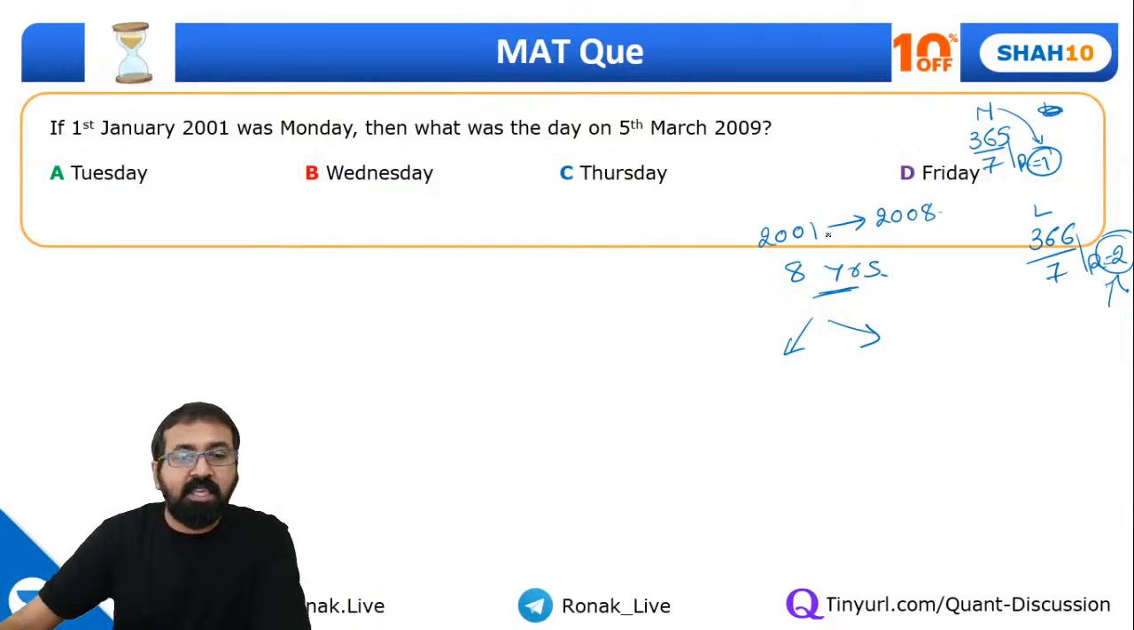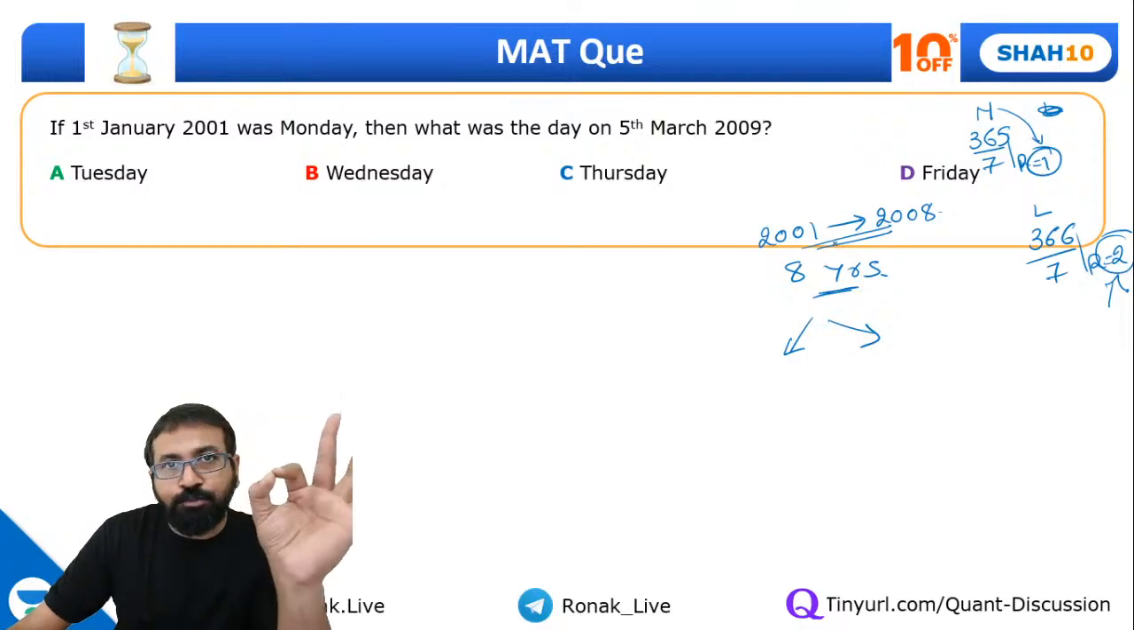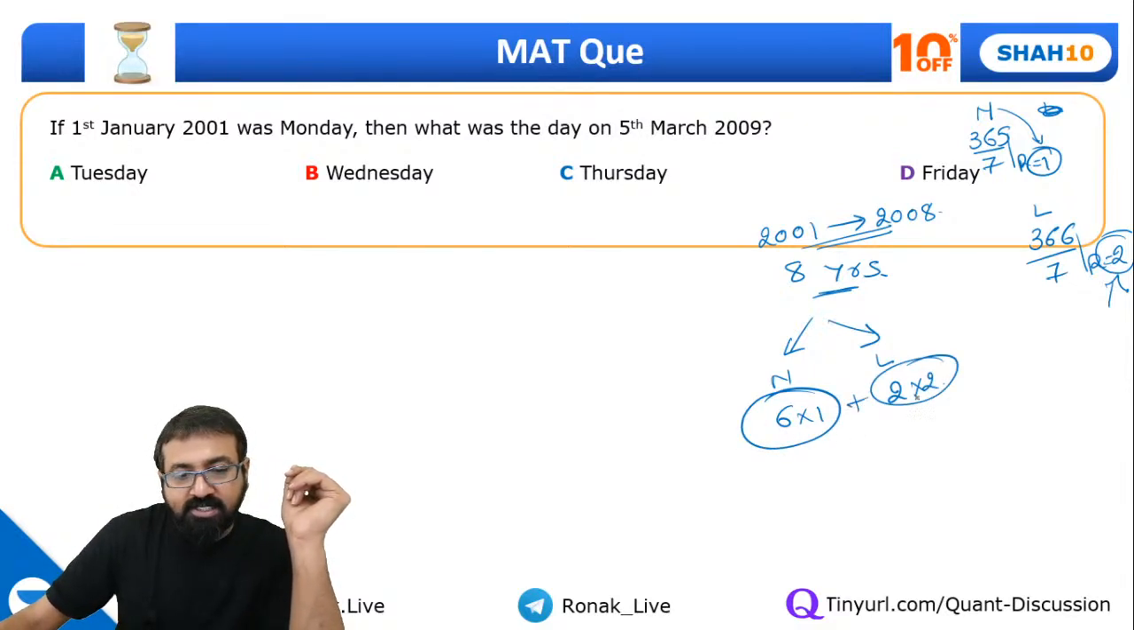It's a very simple thing. So if I take a period of 8 years, can I say there were 2 leap years, 2004 and 2008, and there were 6 normal years? Each normal year has 1 odd day, each leap year has 2 odd days. So the number of odd days is 6 plus 4, which is 10. There are 10 odd days.